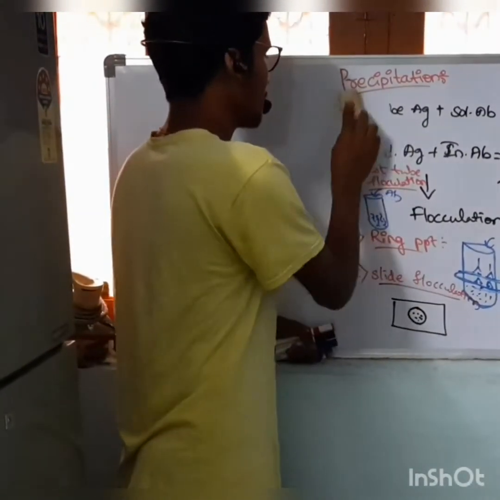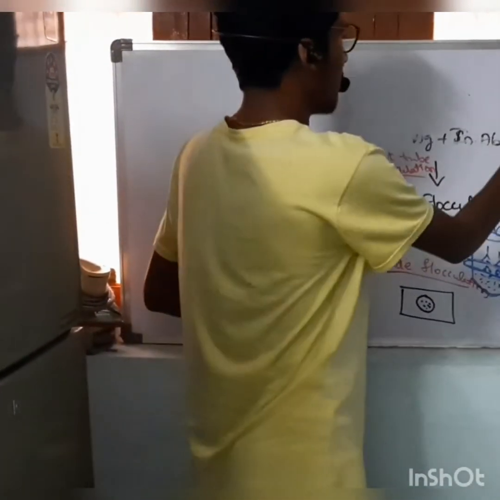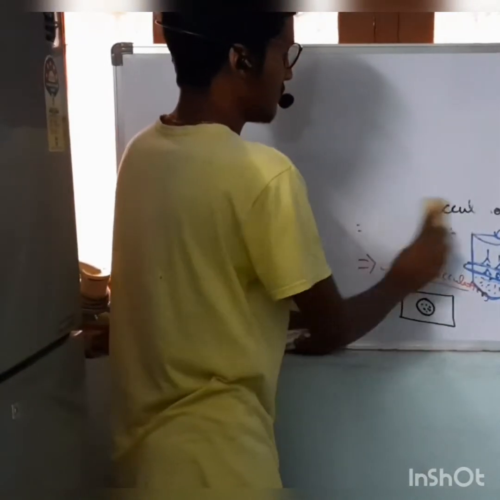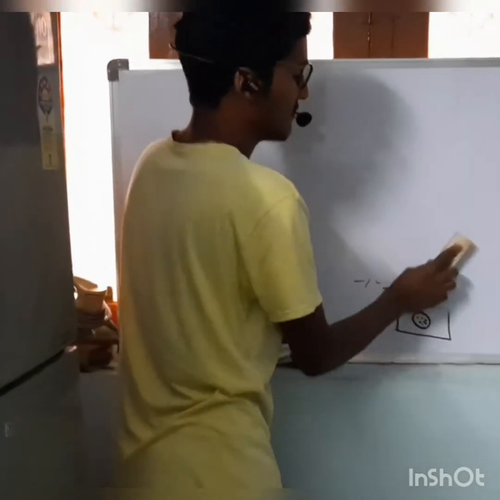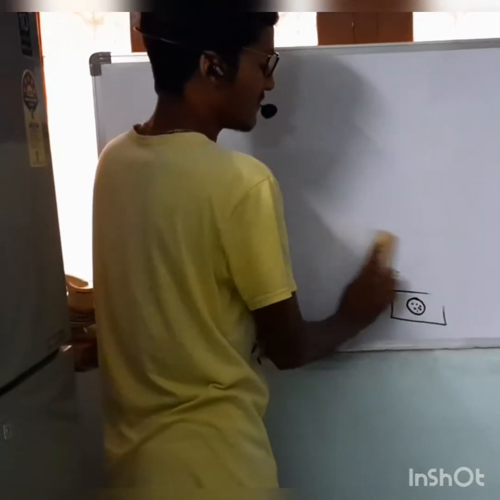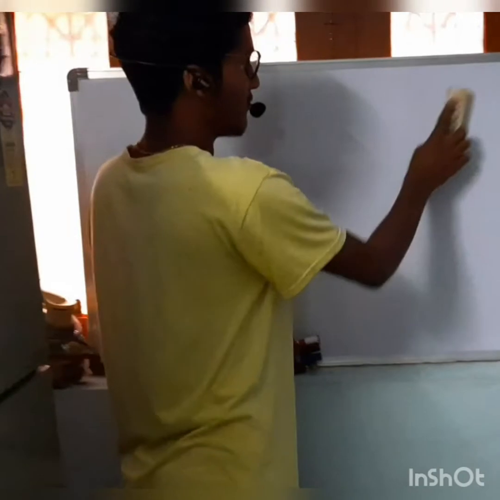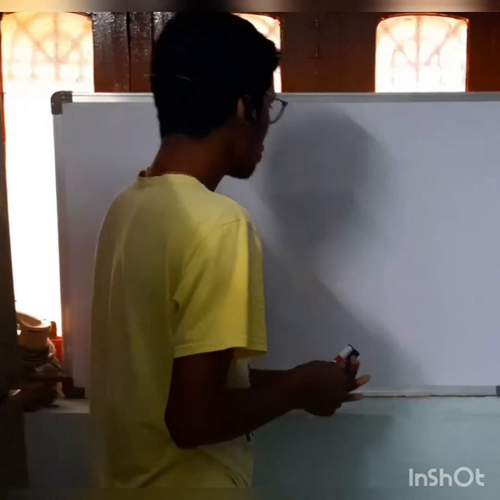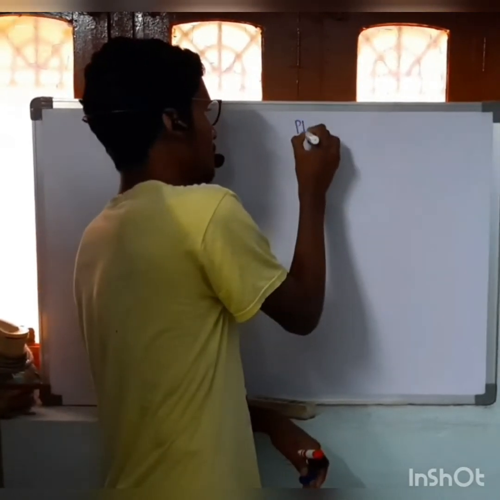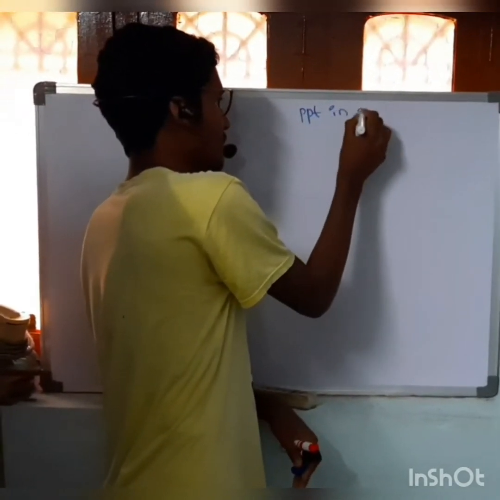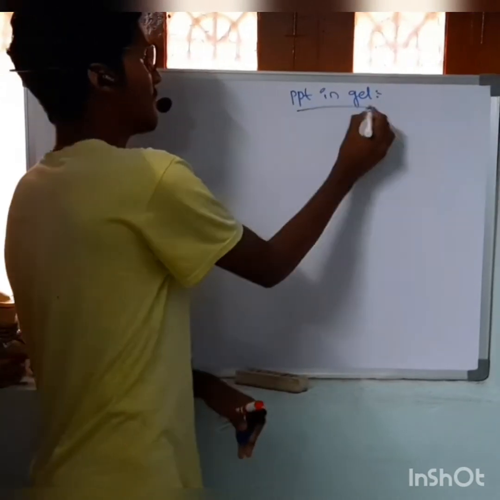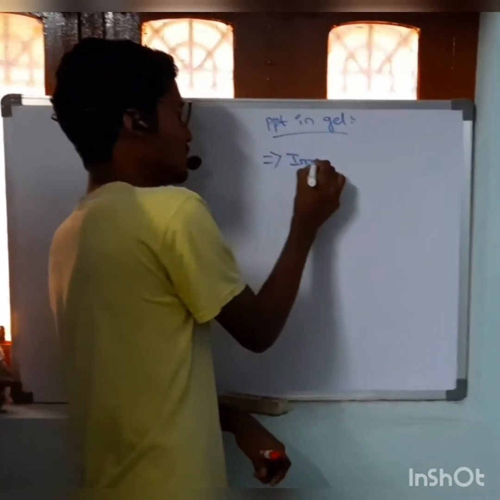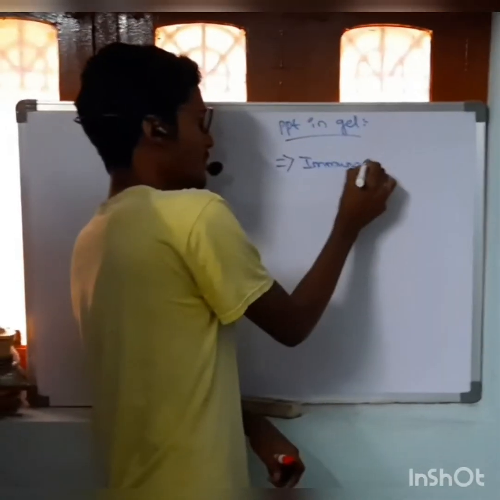Next one is the type of precipitation in gel, like agarose gel. Main examples of the gel are agarose gel and agar-agar. PPT in gel. PPT means precipitation. First one is immunodiffusion.